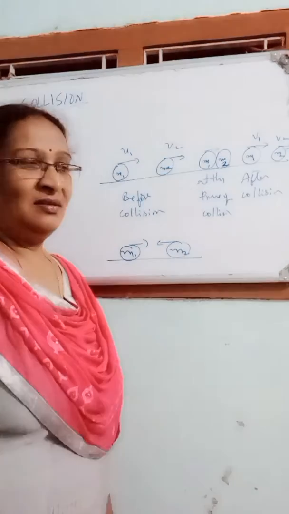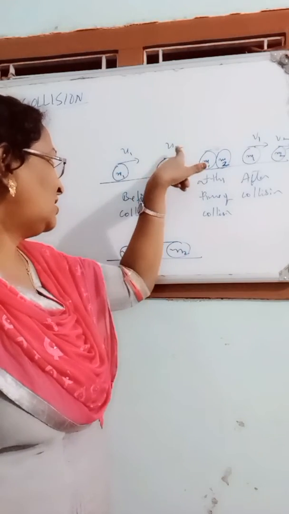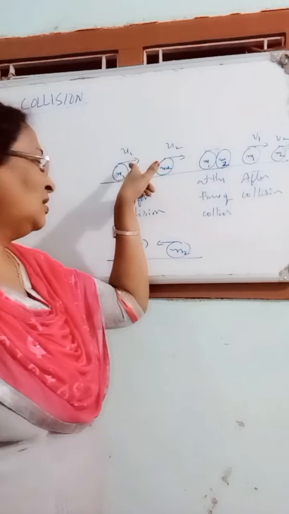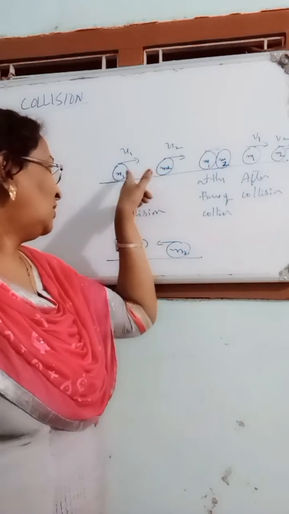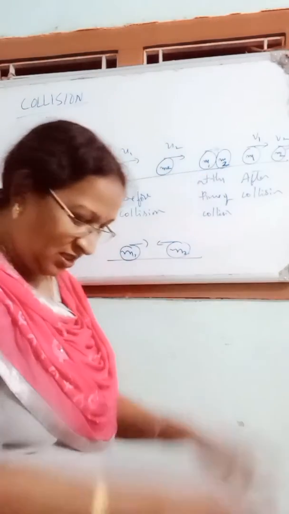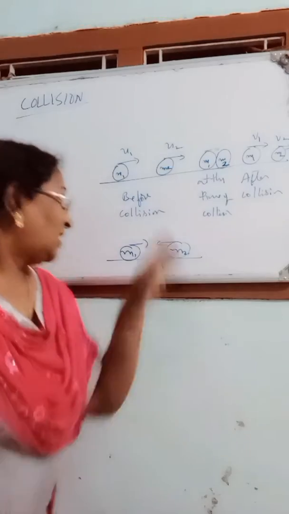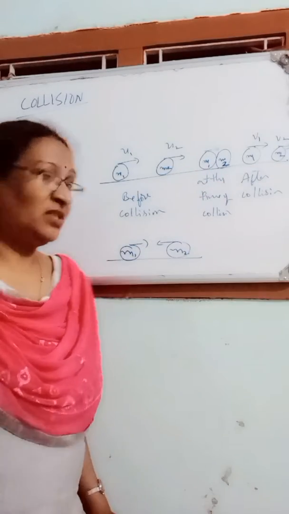One bike is moving with velocity u2 and the first one with velocity u1, but the velocity of the first one is more than the second one, so he may hit the second one. Collision happens. After collision, both move with different velocities.